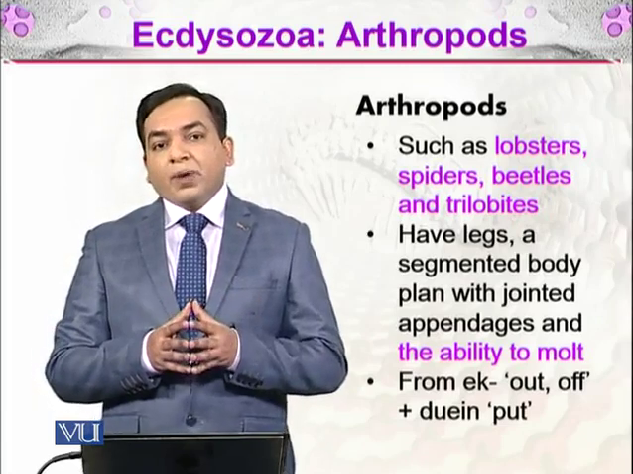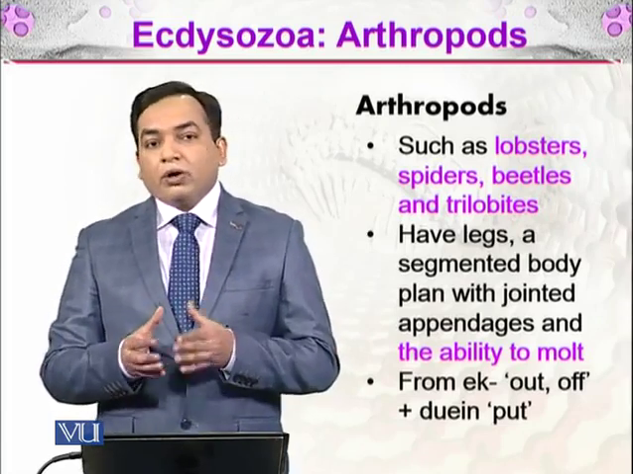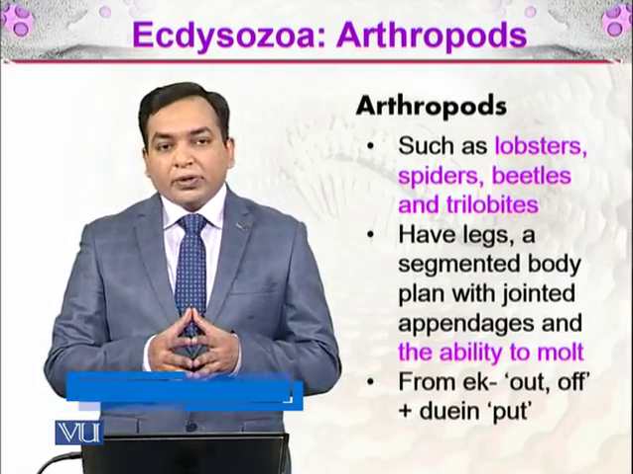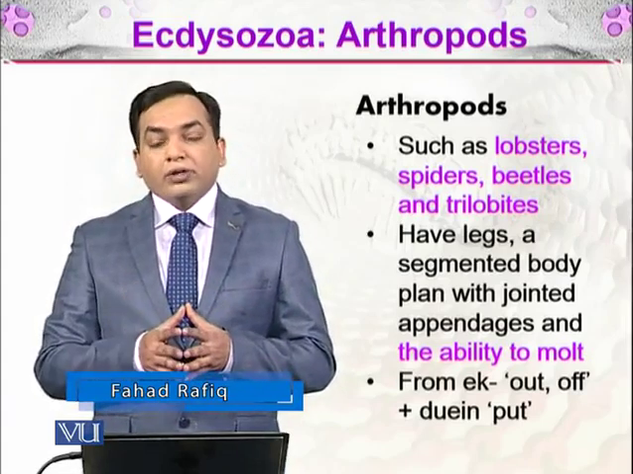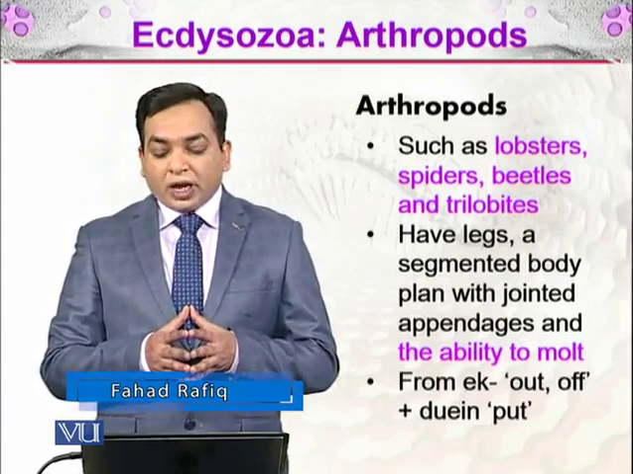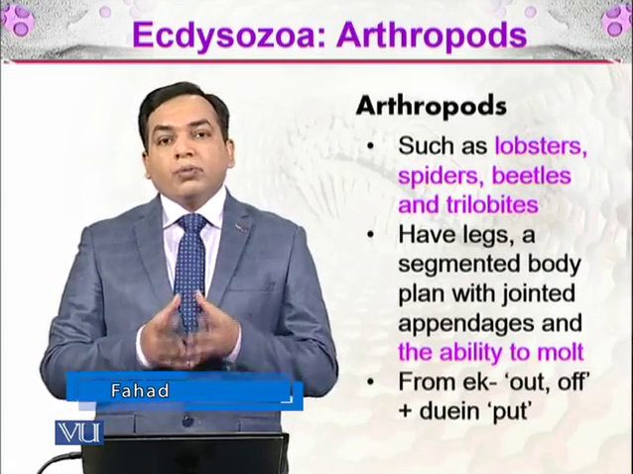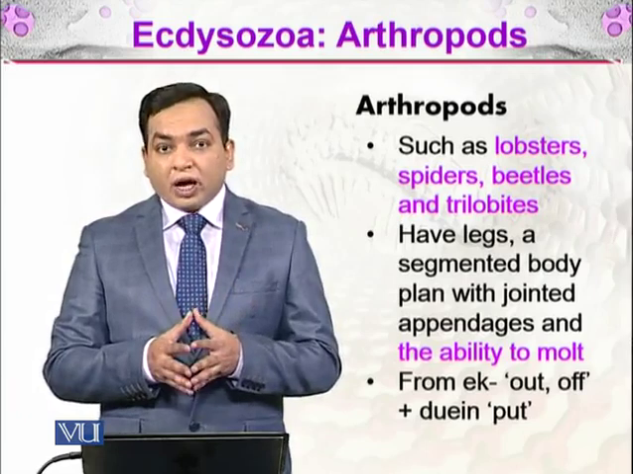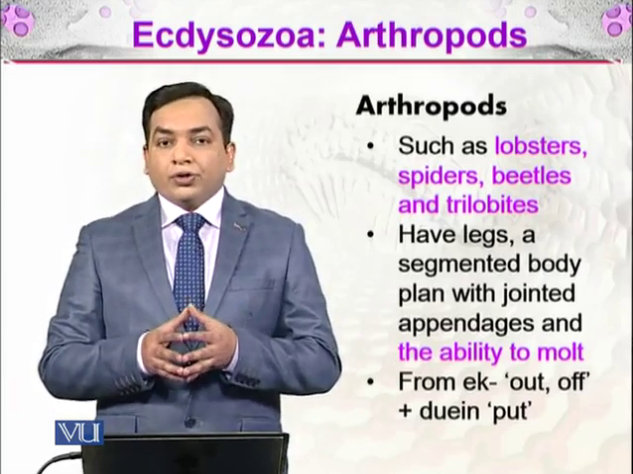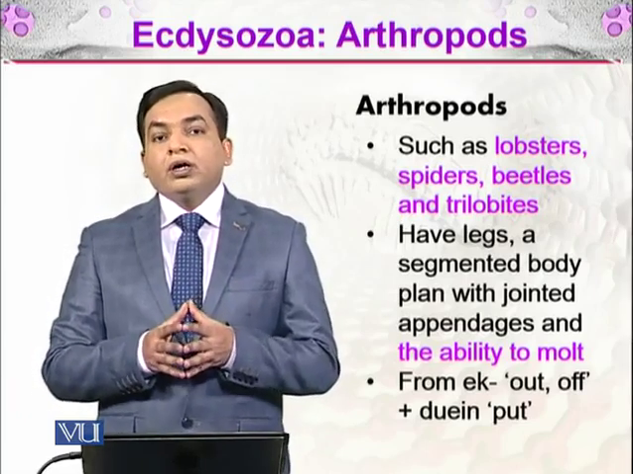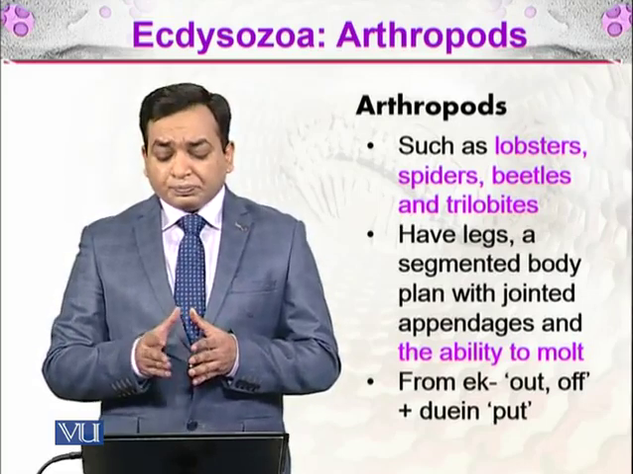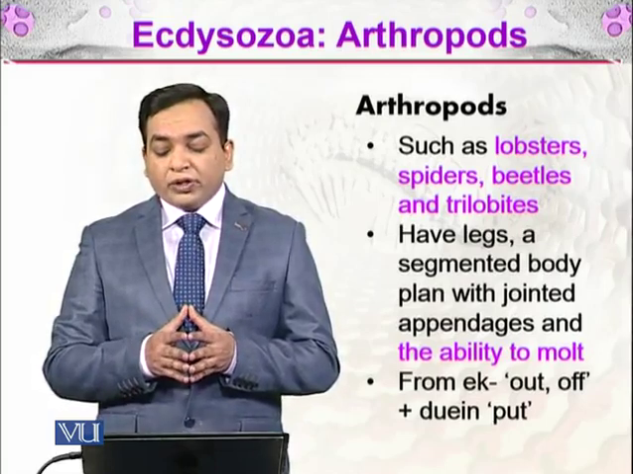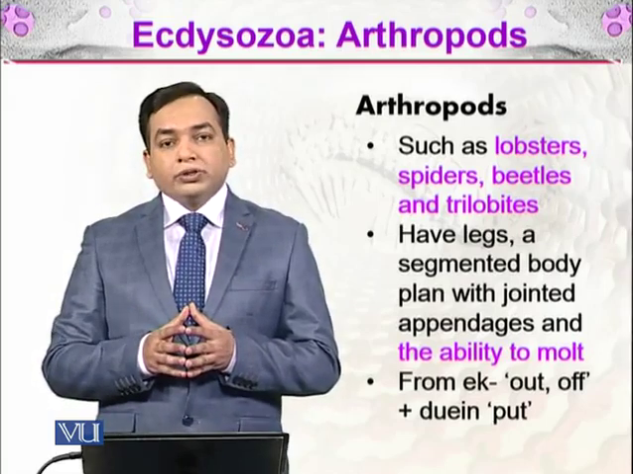Lobsters you see in the marine environment. Spiders are present maybe in a household or in some different environments, maybe in some jungles. Or the beetles, which are normally present everywhere, and these are the most diverse group of insects. And the trilobites, which are extinct now, but these are the ancient arthropods that had dominated the earlier life forms. The arthropods have legs, a segmented body plan with jointed appendages, and the ability to molt.